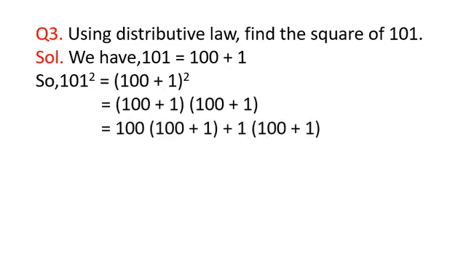So now the 100 from the first expression will be written outside, and then it will be multiplied by the second expression completely, like this here. This is the second expression. Now again plus 1. Then again the second expression, this is 100 plus 1.